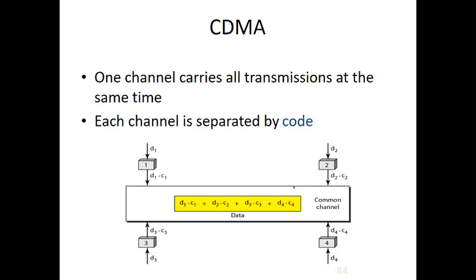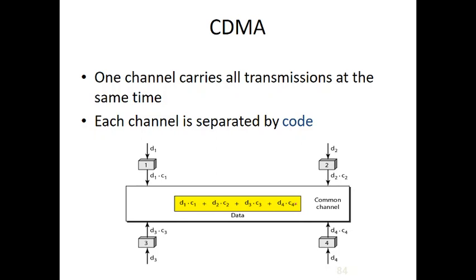Okay. So next one is CDMA, which stands for code division multiple access. So this is entirely different from TDMA and FDMA. So here the main analogy is that, for example, if in a room there are 4 people, and 4 people can talk to each other simultaneously. For example, 2 persons know only English, and the other 2 persons know only Chinese. Now in these cases all the 4 people can talk to another person who knows their language simultaneously. So there is no problem in that.